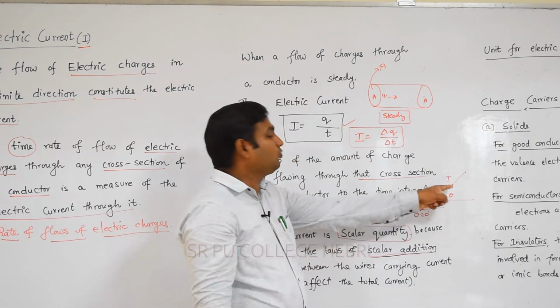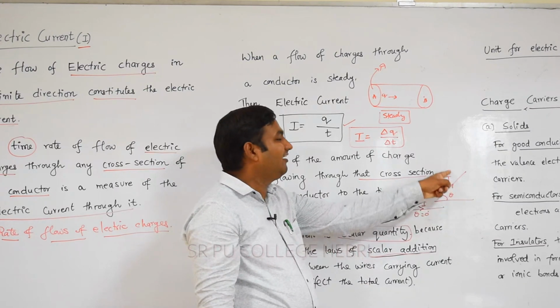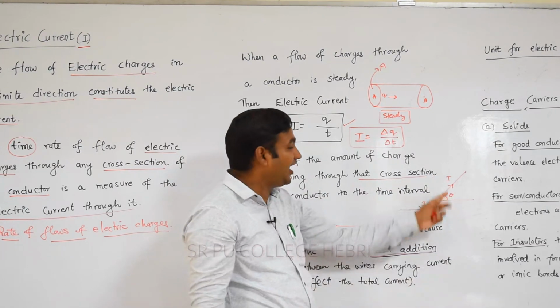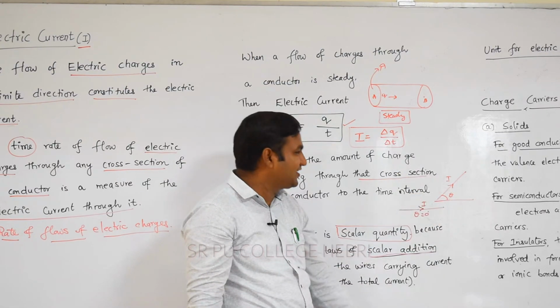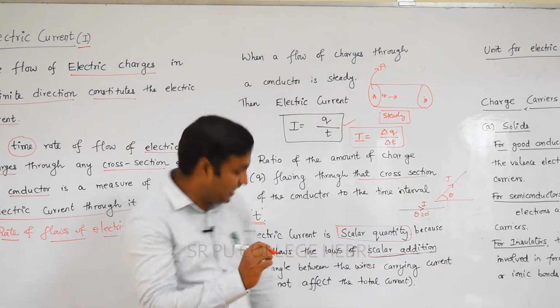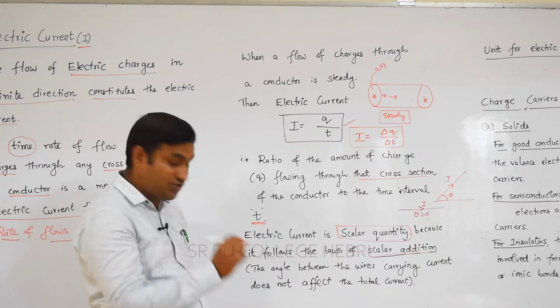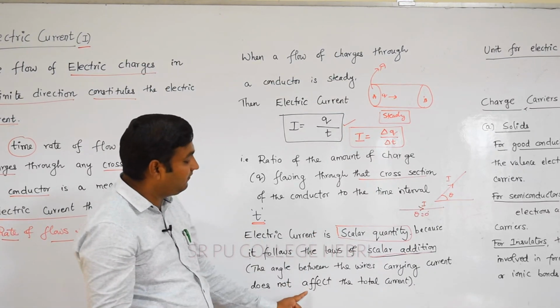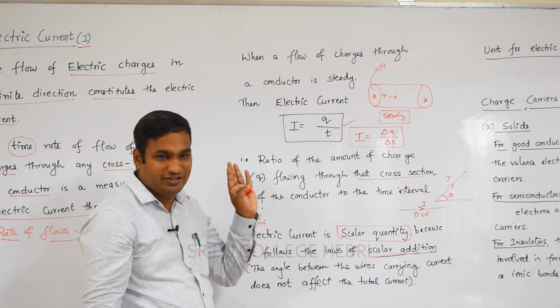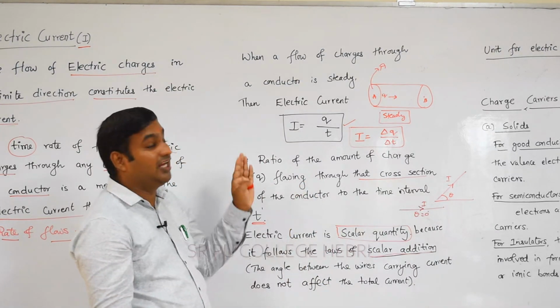But in these two cases, the current is not going to change. The angle may be different, but the current is the same. This clearly indicates that electric current is a scalar quantity. It is an important logic behind electric current.